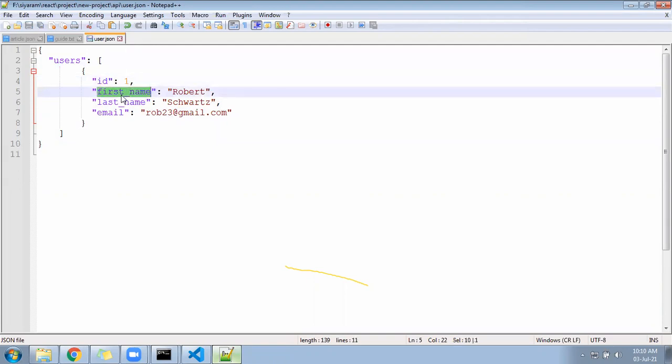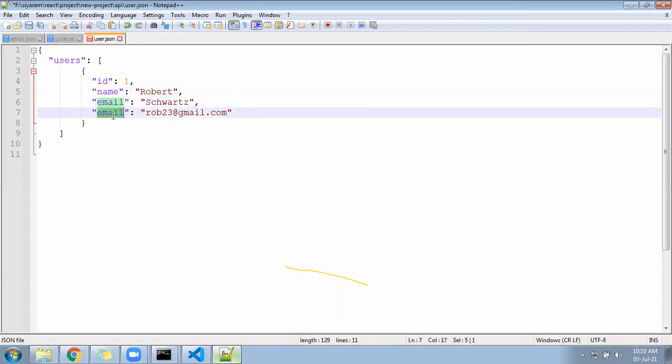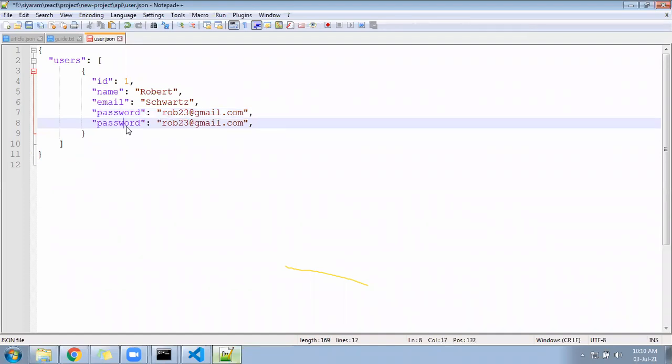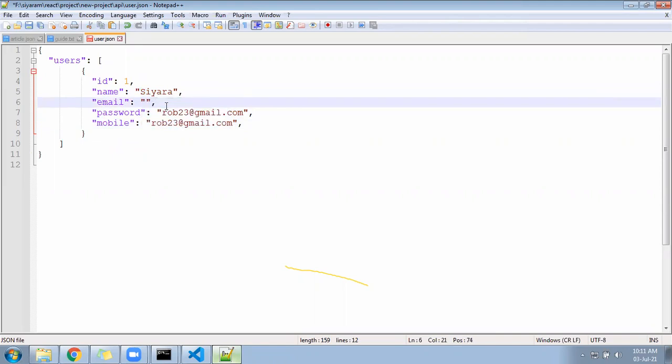We are taking name, and we will add one user here, then name, email, then password, and next mobile number. Now you will fill some data here. For name, you can keep your name. Email, I'll keep my email here: siyaram@gmail.com.